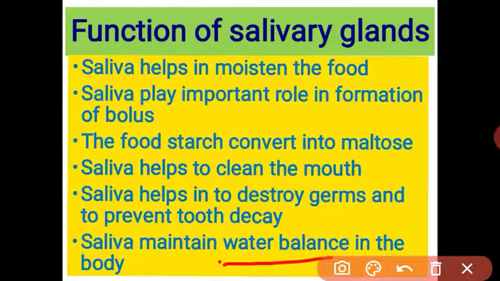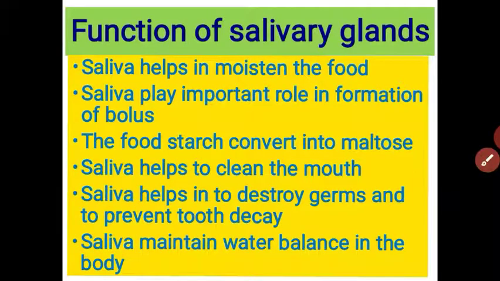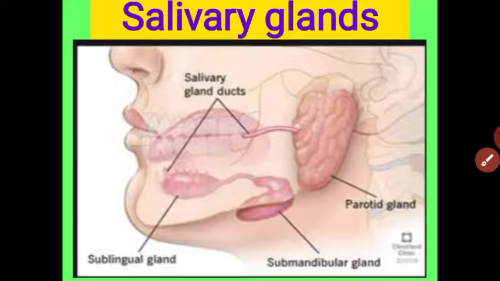What is the salivary gland, student? It is an associated gland in our digestive system. There are three major types: parotid gland, submandibular gland and sublingual gland.